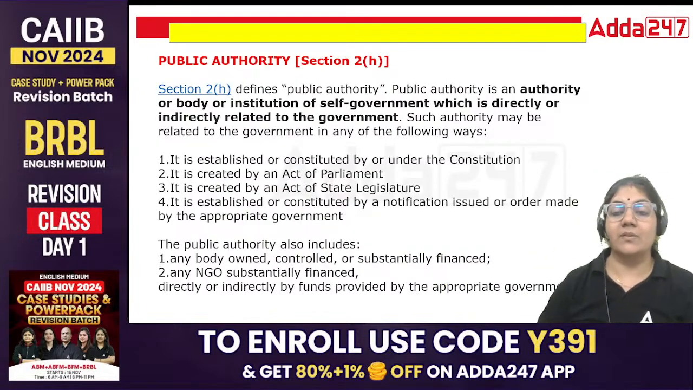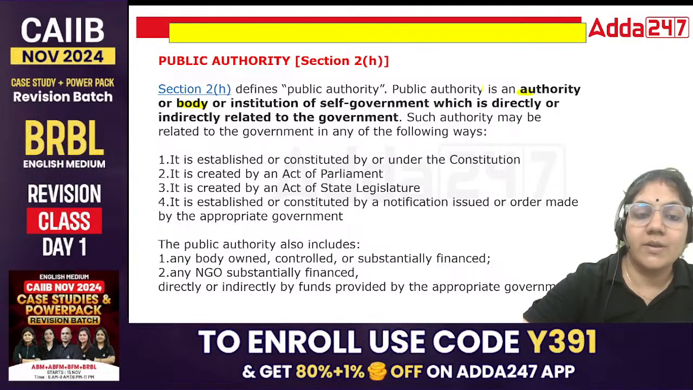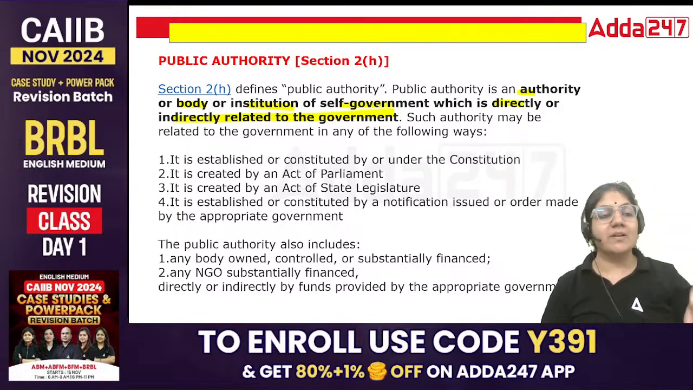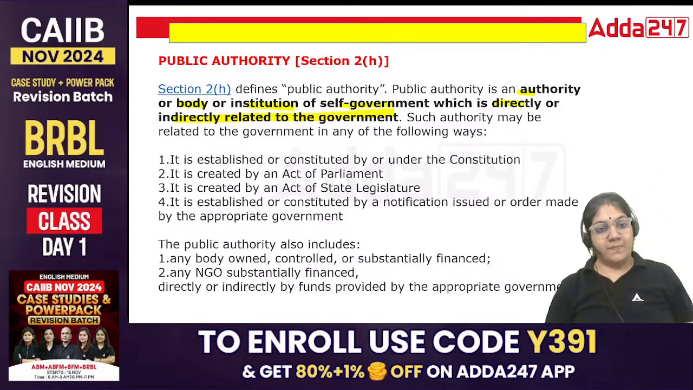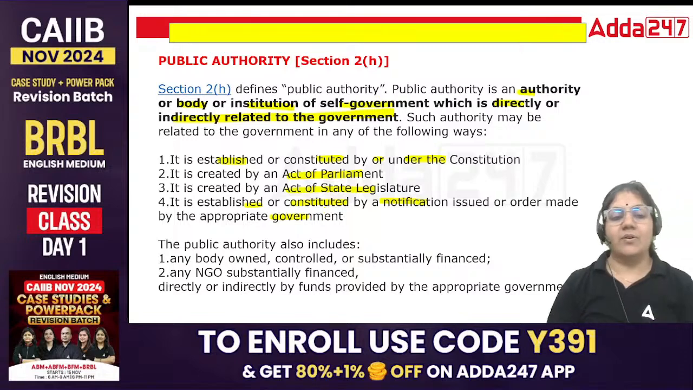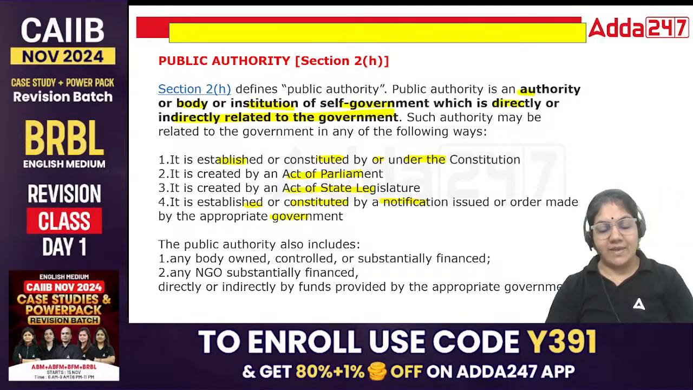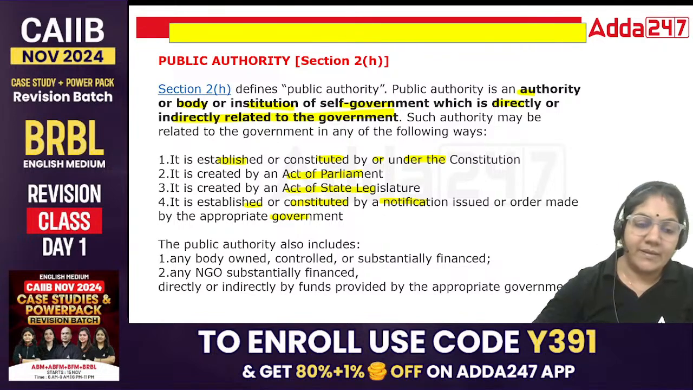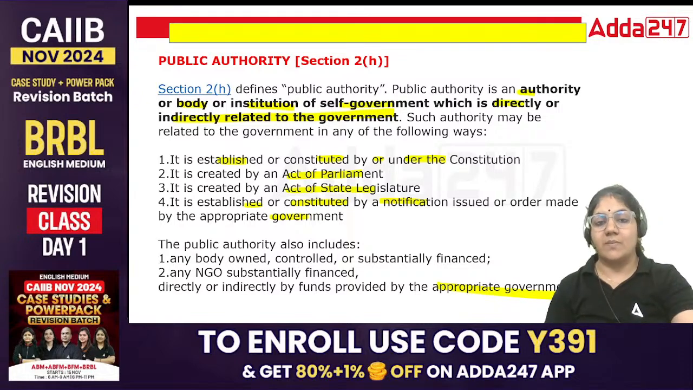Public authority is the authority, body or institution of self-government which is directly or indirectly related to the government. That's why we can ask for any information from these public authorities. It is established or constituted by or under the Constitution, created by an act of Parliament, created by an act of the state legislature, or established and constituted by a notification issued under the appropriate government. Also any body owned, controlled, or substantially financed, including NGOs substantially financed, directly or indirectly by funds provided by the appropriate government. So this is your public authority.